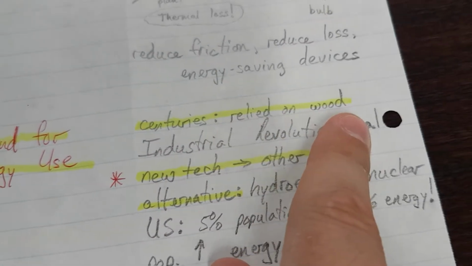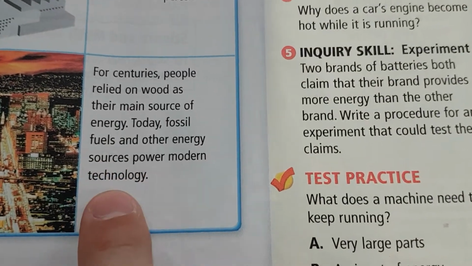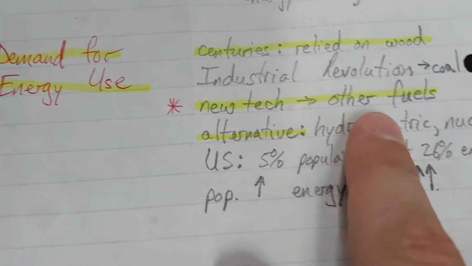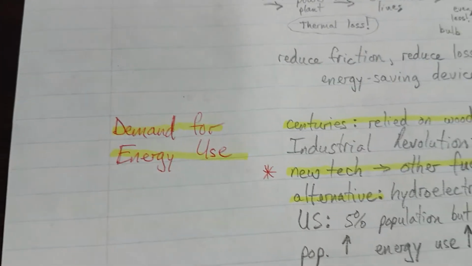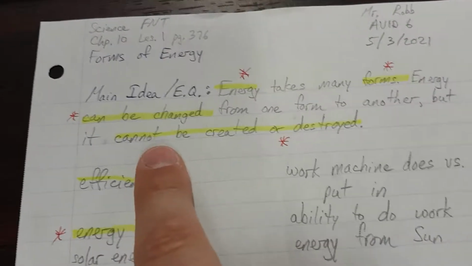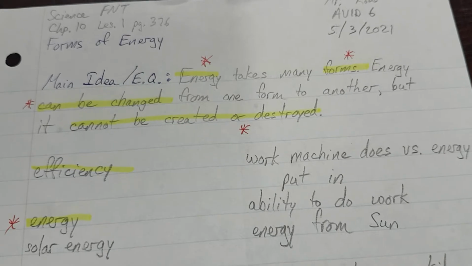For centuries, people relied on wood as their main source of energy. Centuries relied on wood. Today, fossil fuels and other energy sources power modern technology. New tech, other fuels, alternative. Demand for energy use. Okay, cannot be created or destroyed. And efficiency.